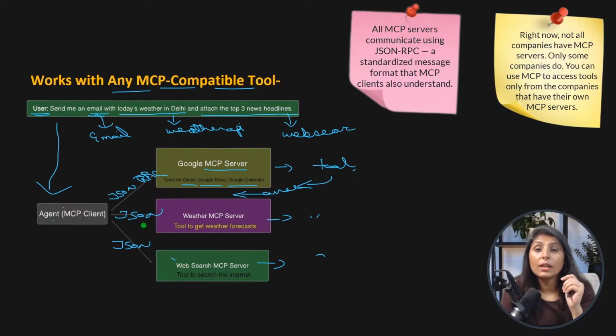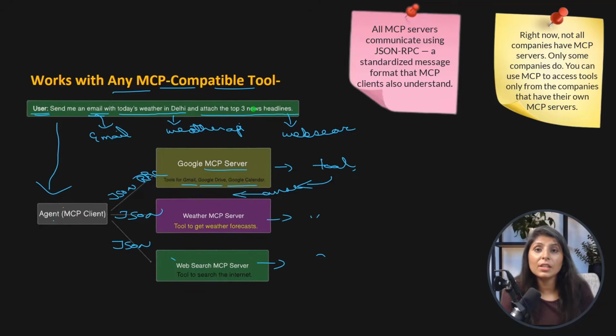In the old approach, the developer who is building the agent, that is us in this case, has to write the code. To give the answer to this question, first we write custom code to use the Gmail tool. For that you need to perform some authentication steps, and then write custom code to use it. You also generate an API key, load that API key, and write custom code to use it. In the same way, to get the news, you write custom code to fetch the top 3 news.